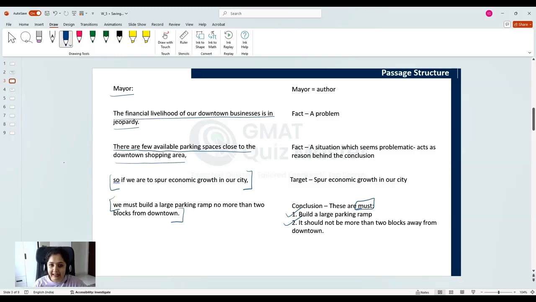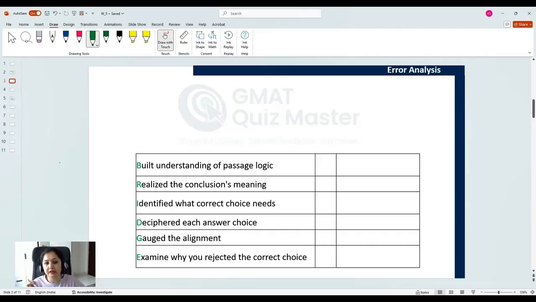However, if you missed anything, if you missed reading something, if you misinterpreted something, or let's say you did not understand this must in the conclusion, you did not understand that these two conditions are necessary as per the conclusion, then consider that you did not understand the passage logic properly or you did not understand the conclusion properly. This is something that will go into your error log. Now, this is the point where you need to start your error analysis, that is, updating your error log.